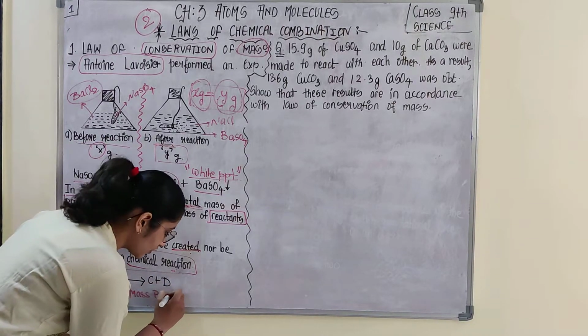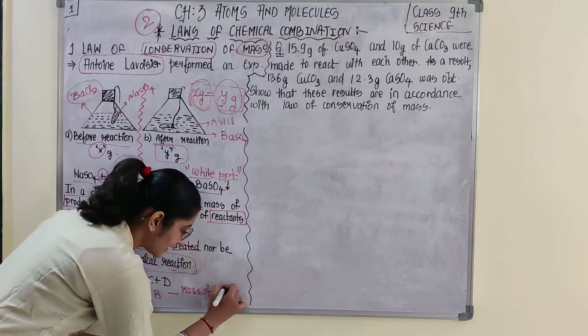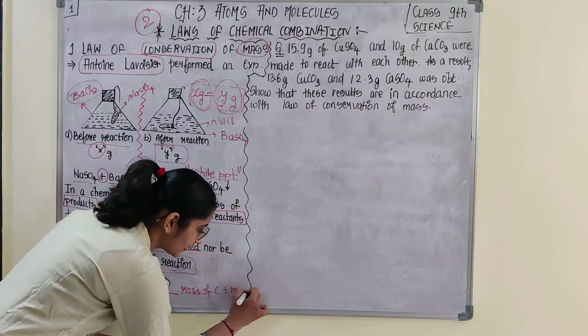So when you calculate the mass of product, that is mass of C plus mass of D.